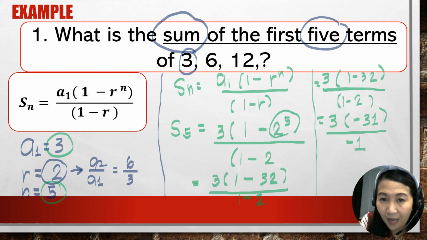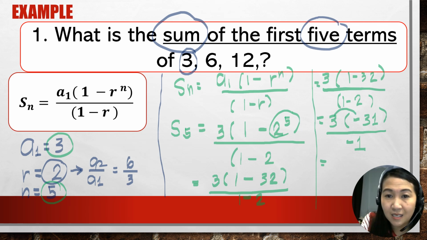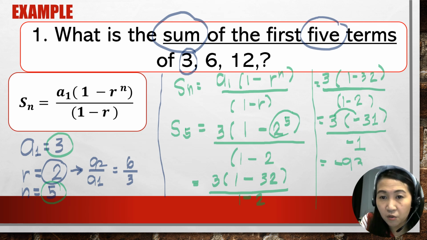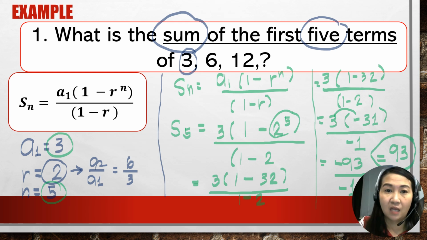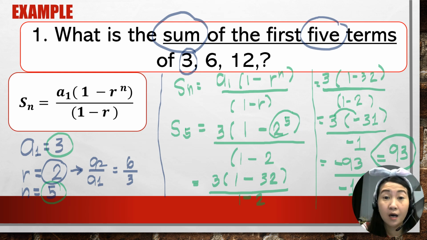Okay, so we can multiply 3 times negative 31, that would be negative 93. Negative 93 divided by negative 1. So that would be negative divided by negative, that is positive. 93 divided by 1 is still 93. Therefore, your S of 5 is 93. Okay? So that's how we compute for the series of the geometric sequence. Okay, let's try to have another example.